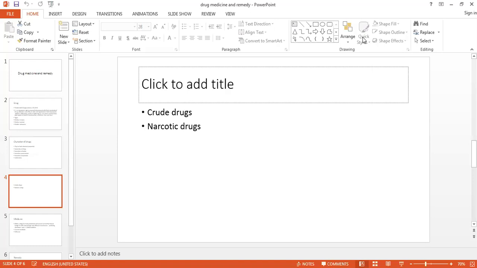This is the crude drug. So anything which may be from any origin, from any kingdom and utilized for the preparation of medicine, that is a crude drug.